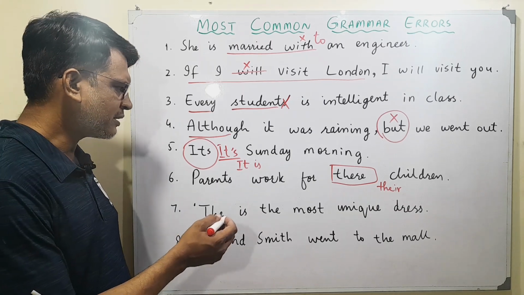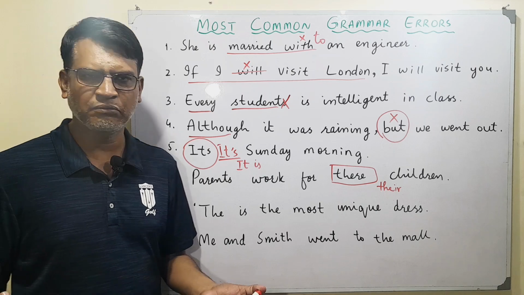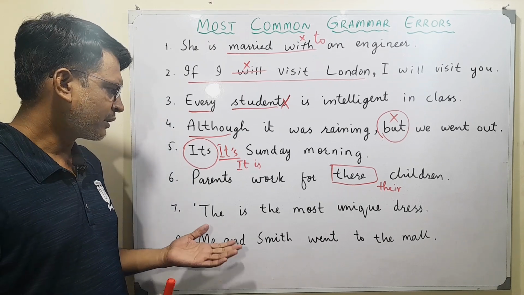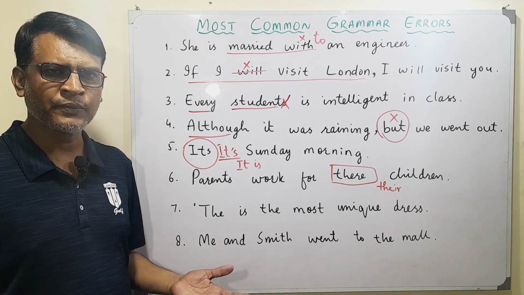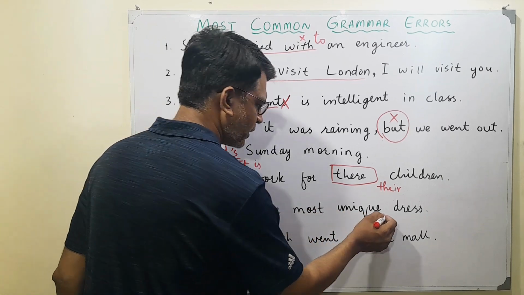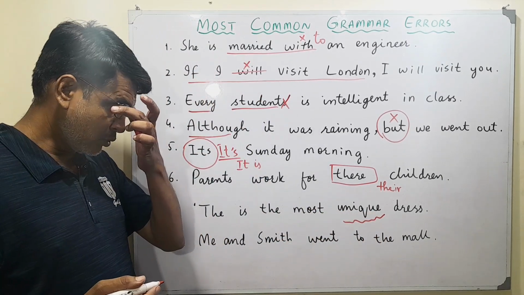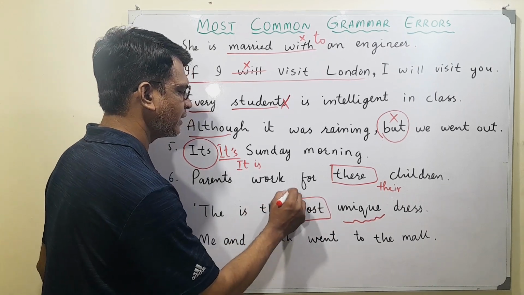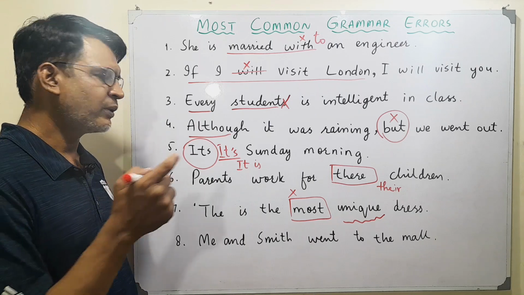The next is: this is the most unique dress. I feel for most of the students this will seem okay. There seems no problem in this sentence. But remember, when we are using words like unique, such words do not need any kind of superlative degree. You can never use a superlative degree with a word like unique.